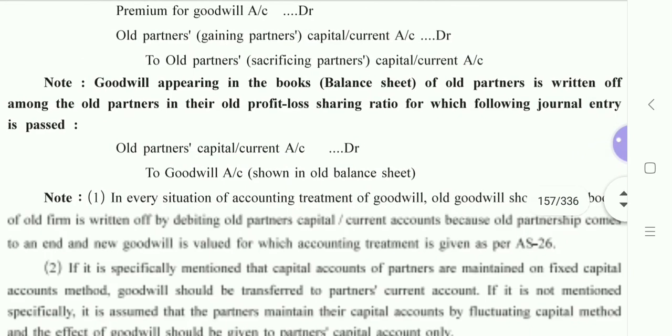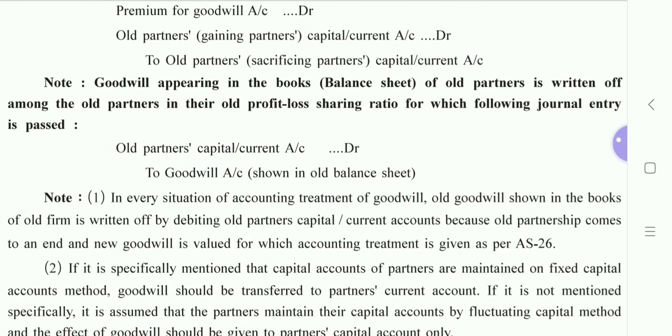Now, many a times, the old value of goodwill is mentioned in the balance sheet. Which balance sheet? We have solved a long sum. I think it was an illustration. There was a balance sheet. Old values of all the assets and liabilities were given.